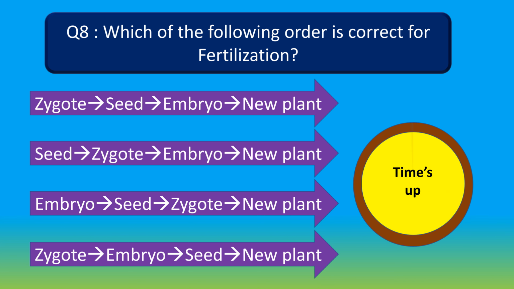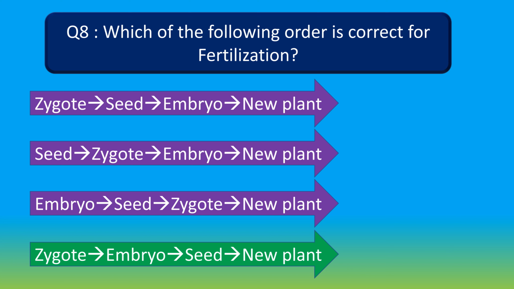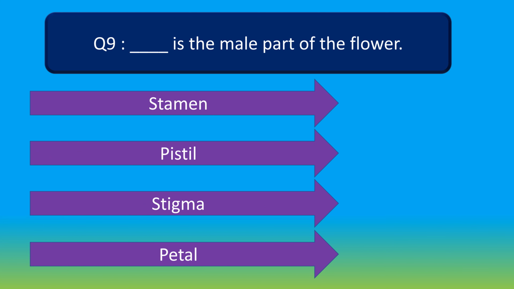Your time is up. And the right answer is zygote develops into embryo present inside seed, germinates into a new plant. Zygote, embryo, seed, new plant is the correct order for fertilization. Moving to question number 9.